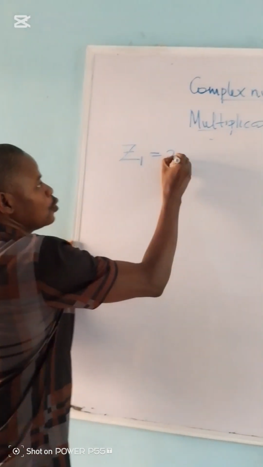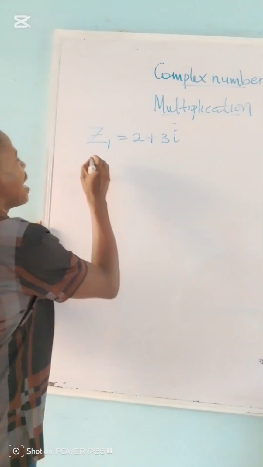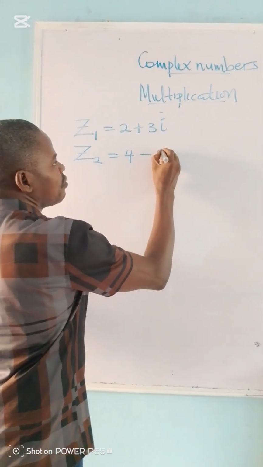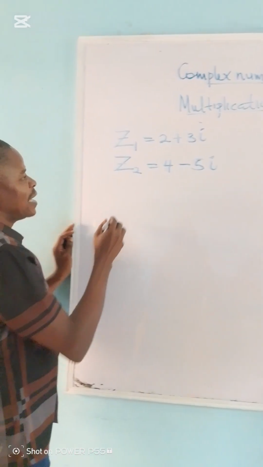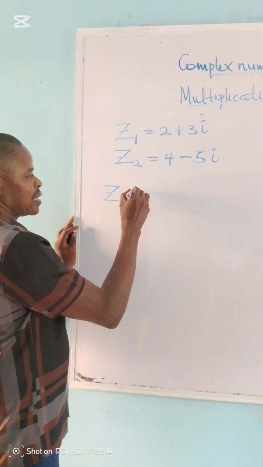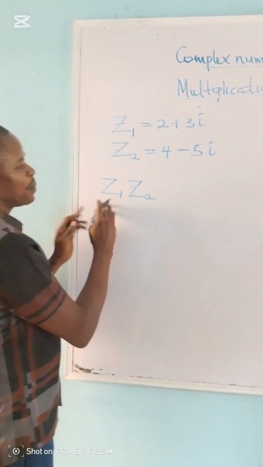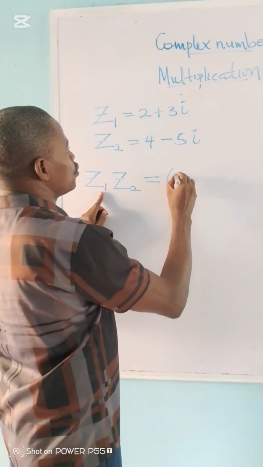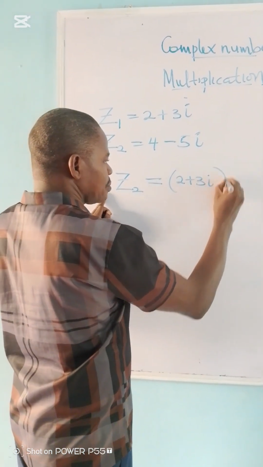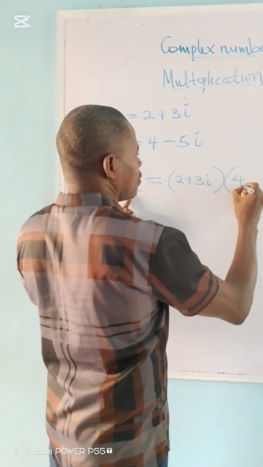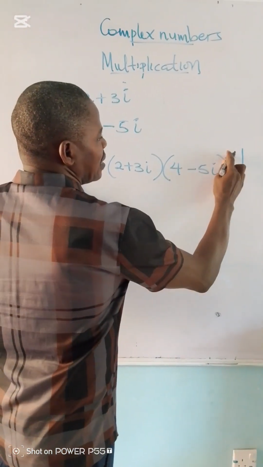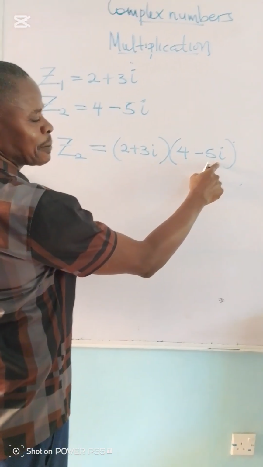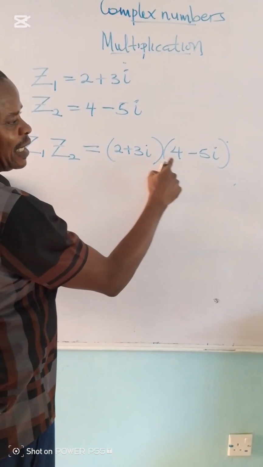Z1 is equal to 2 plus 3i, and Z2 is equal to 4 minus 5i. Now we want to find Z1 times Z2. We want to multiply this by this. So this will be equal to, what is Z1? Z1 is 2 plus 3i. Z2 is 4 minus 5i. Here, all we need to do is to expand. I'll use this 2 to multiply everything in the second bracket. I'll use this plus 3i to multiply everything in the second bracket.